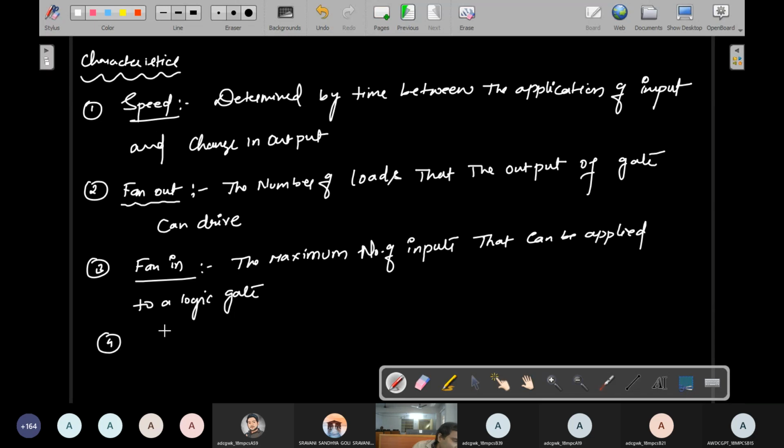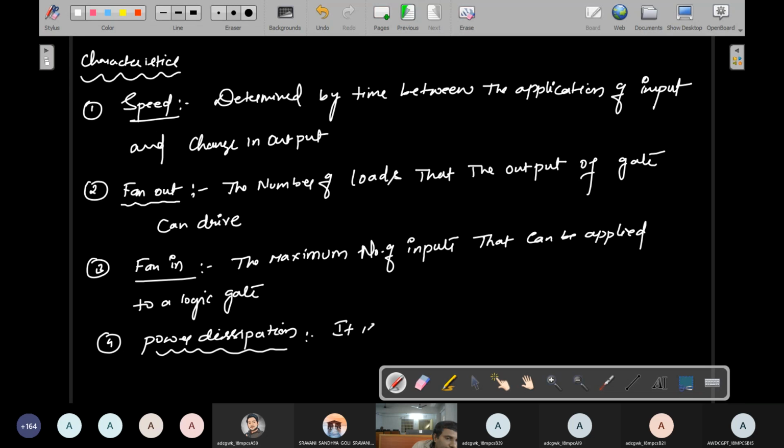I'll move to the fourth characteristic, that is power dissipation. What is meant by power dissipation? Power dissipation is defined as the maximum power consumed per gate. Each gate consumes how much power, that tells about power dissipation.